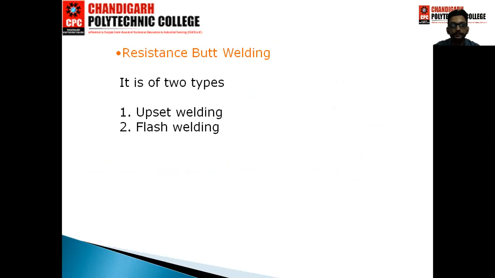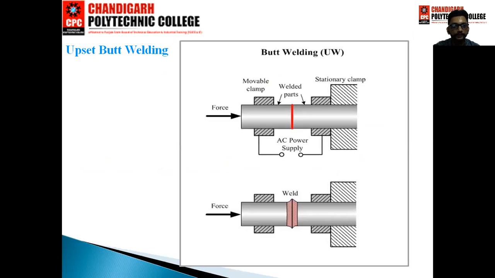Resistance butt welding has two types, upset welding and flash welding. This is the diagram of upset welding. In between, two electrode clamps are joined together. One is movable and the second is stationary. And in between, the upset butt weld is produced. After the operation, the diagram shows the final finished product.